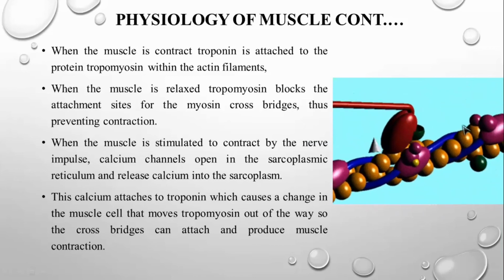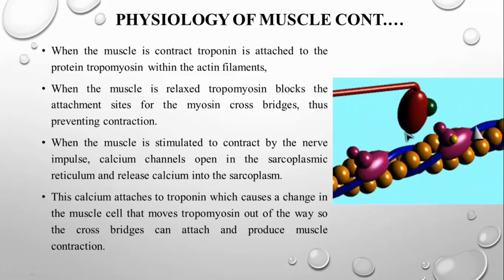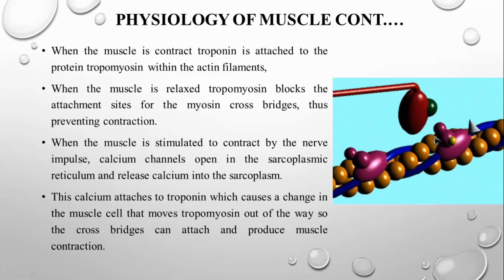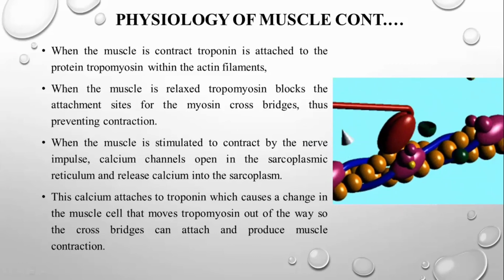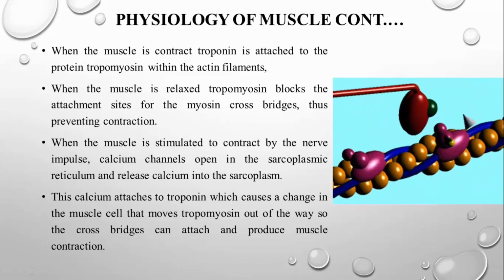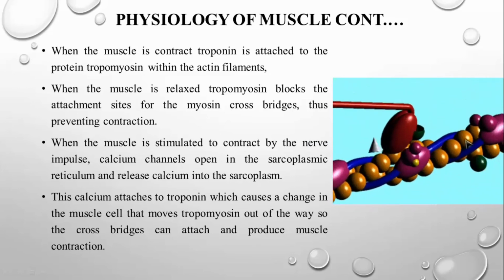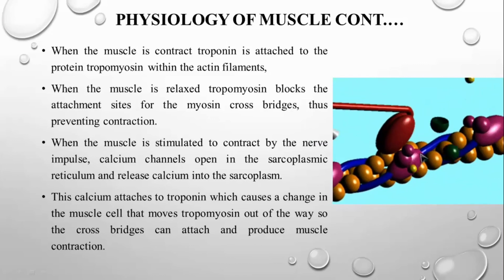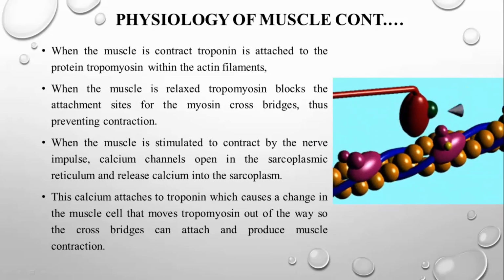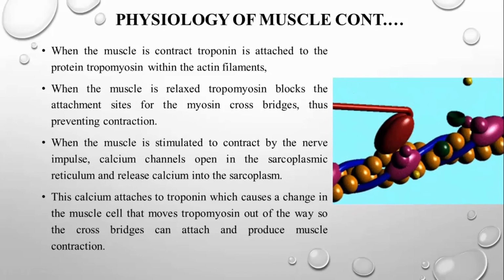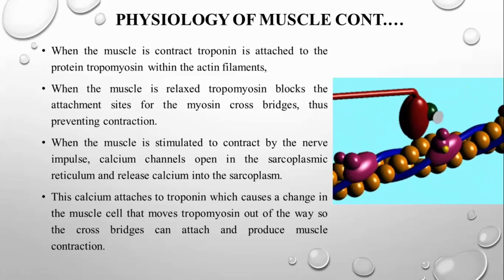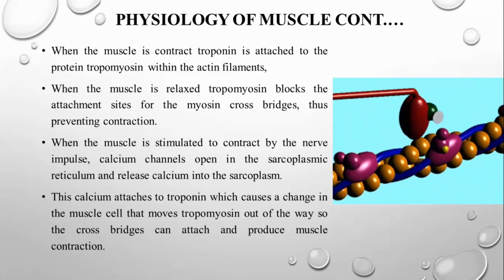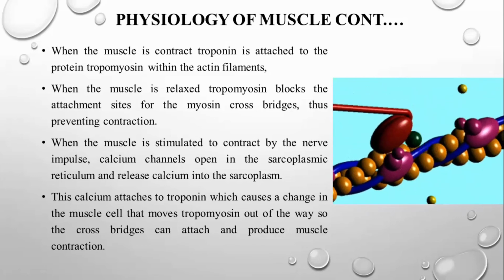If the muscle wants to relax, what happens is that the tropomyosin blocks it. Because of that, the myosin won't bind with your actin filament, and if there is no binding, it isn't able to contract or pull the actin filament, and the muscle will relax. It will move in the opposite direction. The binding of the myosin and the actin filament we call the cross bridge.